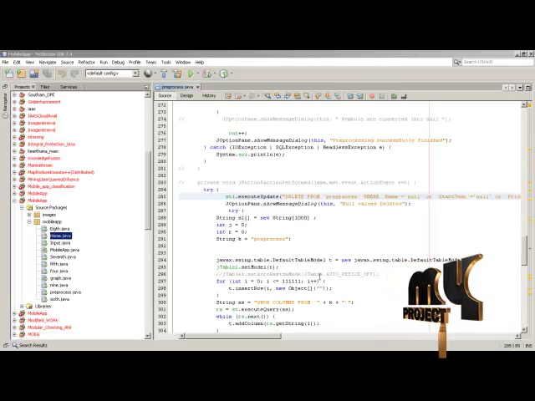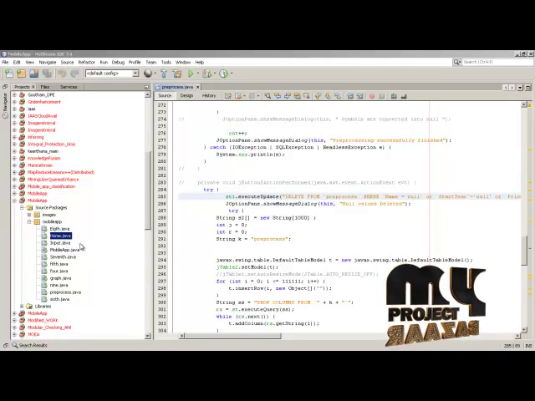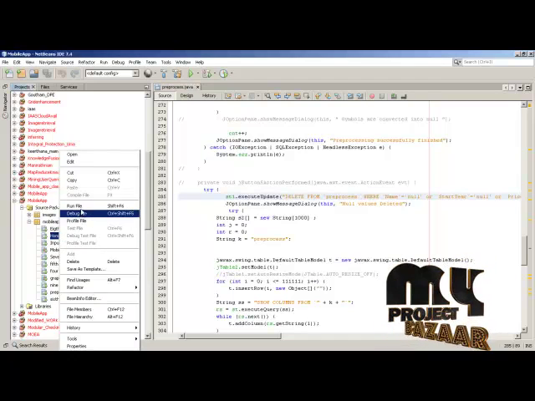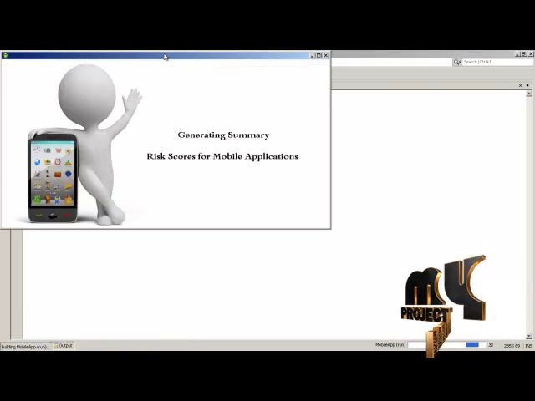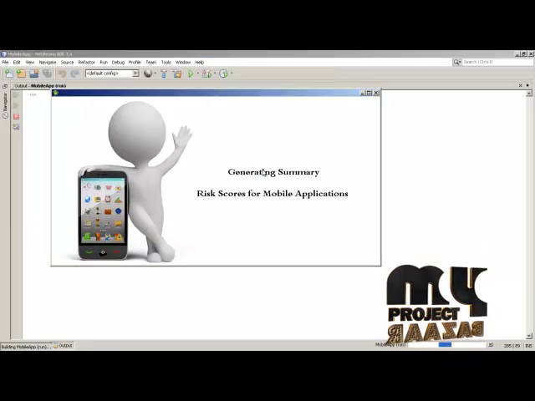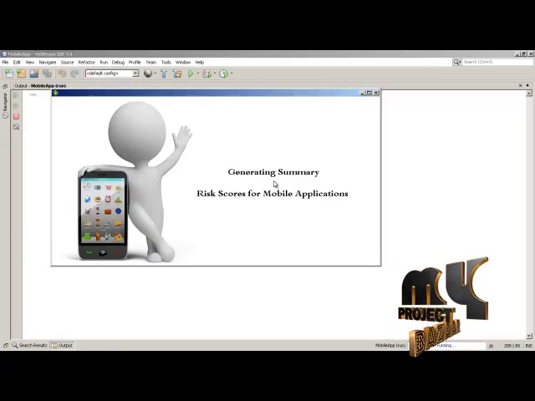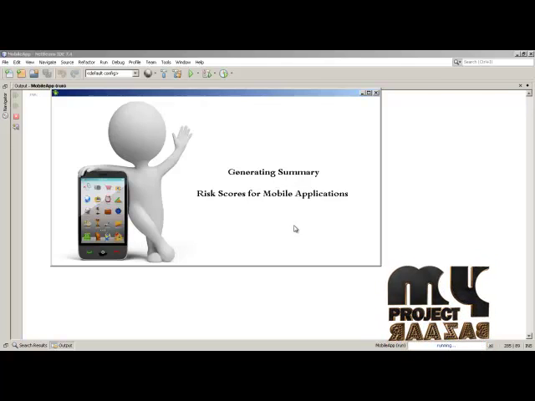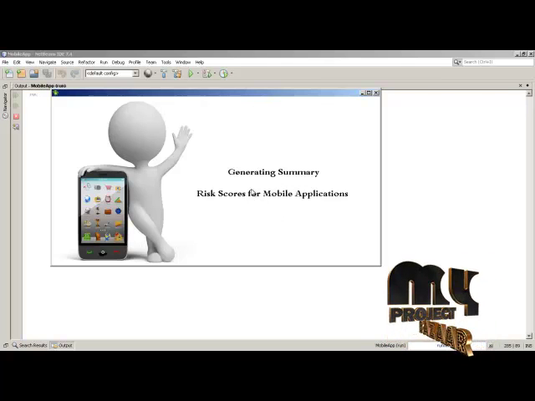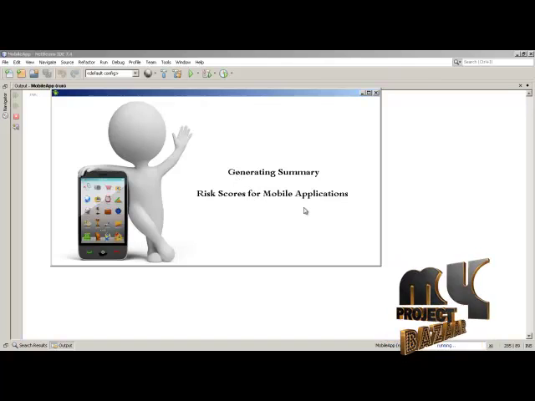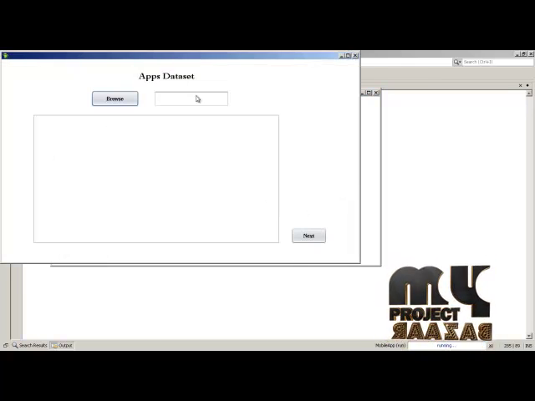Here we are going to see the demo of our process. First we have to start with home.java. Here our motto is to classify the known and unknown vendors who are giving the apps to the users during the installation. Here our project title is Generating Summary Risk Scores for Mobile App Classifications.